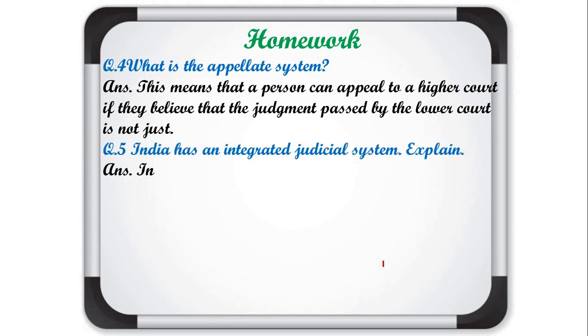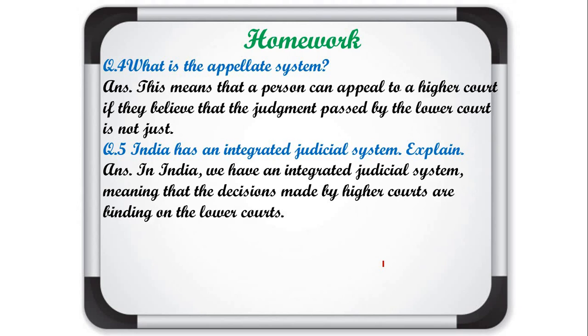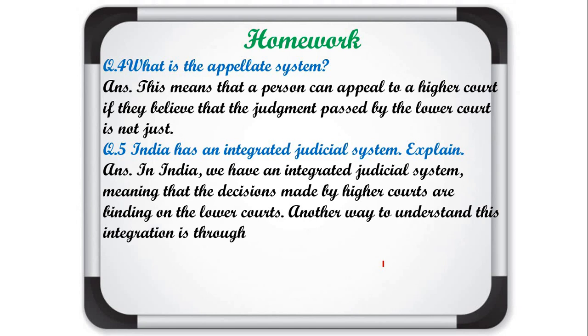Now our question 5: India has an integrated judicial system. What does it mean? Explain. In India we have an integrated judicial system, meaning that the decisions made by higher courts are binding on the lower courts. Another way to understand this integration is through the appellate system that exists in our country.